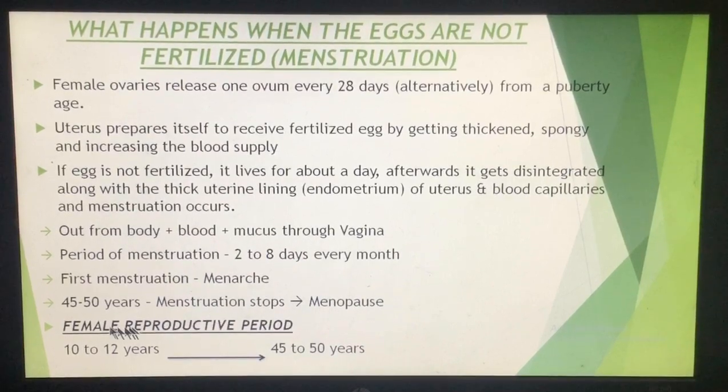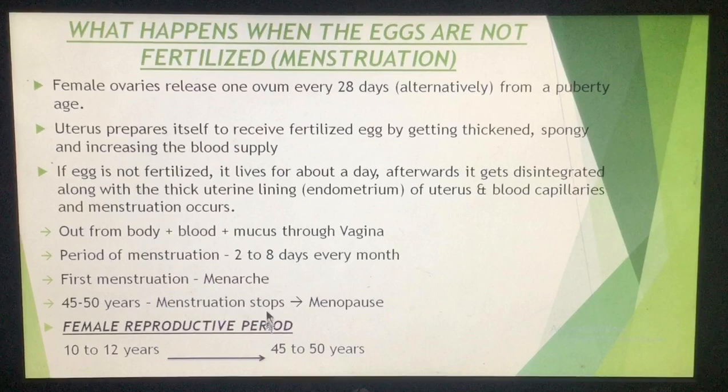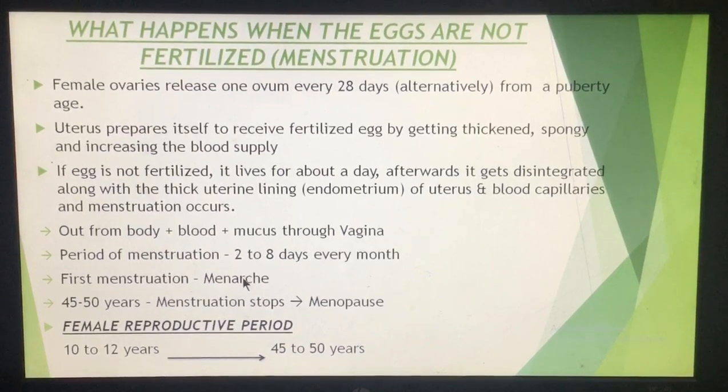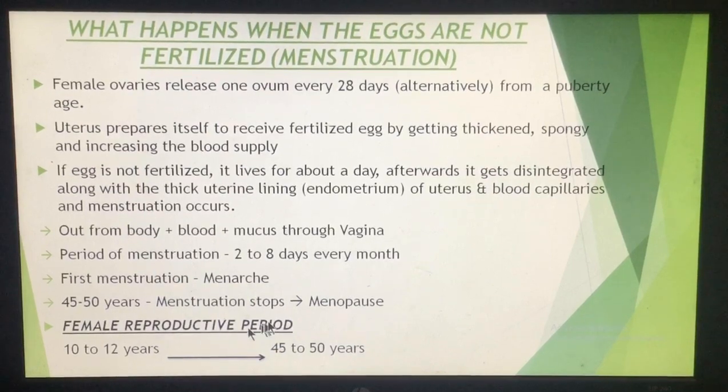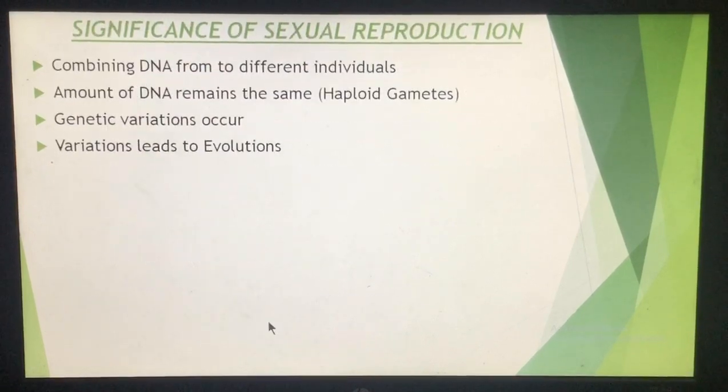So the female reproductive period is between menarche, that is the first menstruation, till the menopause. That means from 10 to 12 years of age up to 45 to 50 years of age is the female reproductive period.